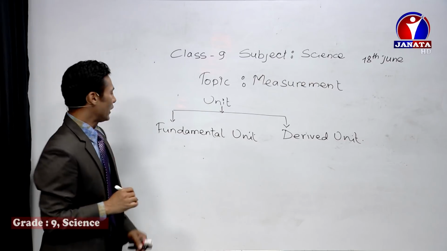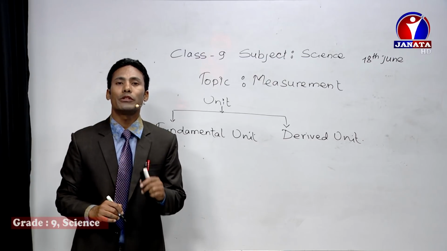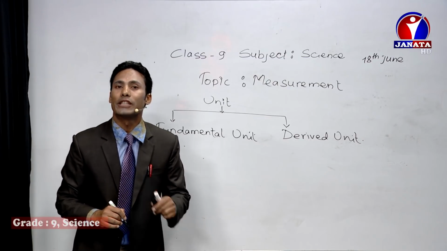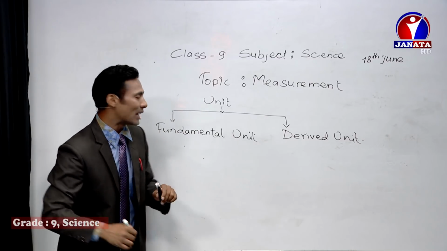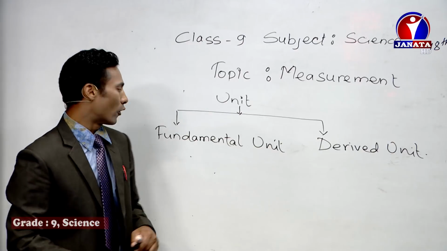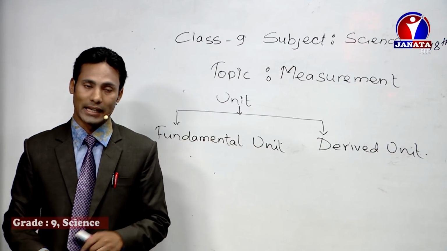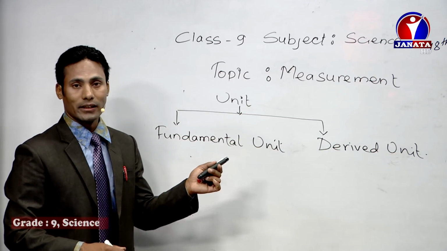So the simple definition of fundamental unit is the unit which is used to express the fundamental quantity. Also we can say it, the unit which is independent of other units, they are called the fundamental unit. Example is like meter, that is a fundamental unit, right?